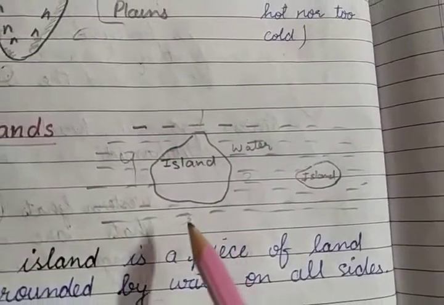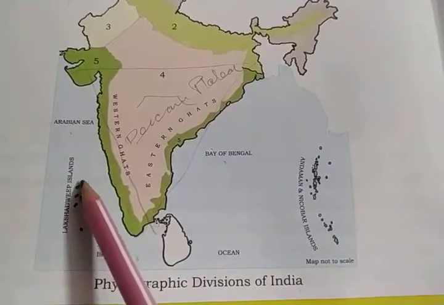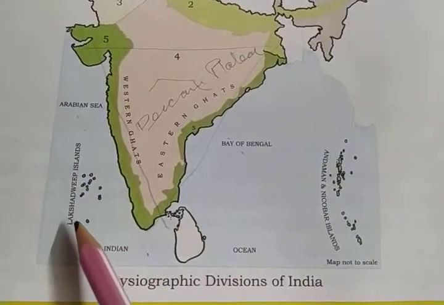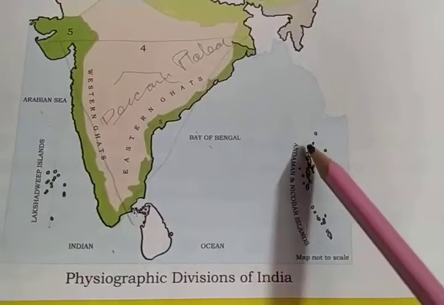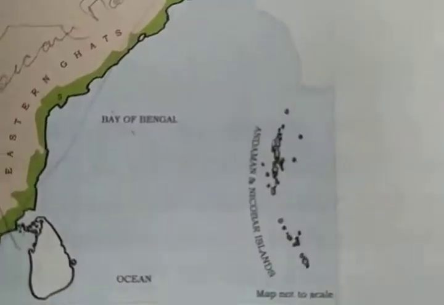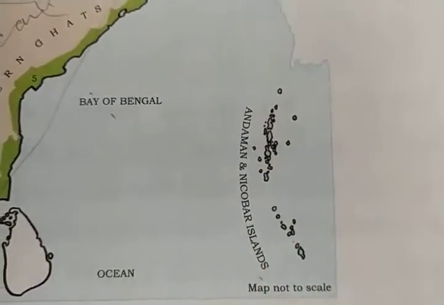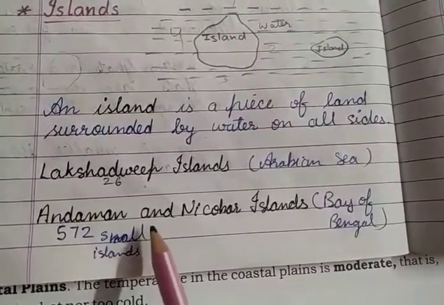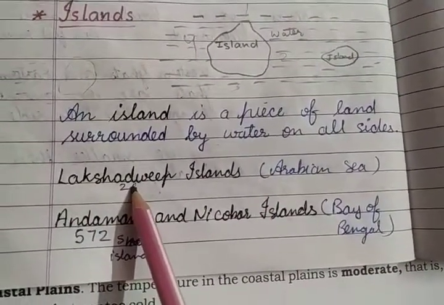Okay. And India also has some islands. See these small islands here and the group of islands here, they have names also. This is in the Arabian Sea. Its name is the Lakshadweep Islands, and the other is the Andaman and Nicobar Islands. Have a closer look at them. You can see that this small land is totally surrounded by water. ठीक है? From all the sides. So there are 572 small islands in the Andaman and Nicobar Islands, and in Lakshadweep there are only 26.